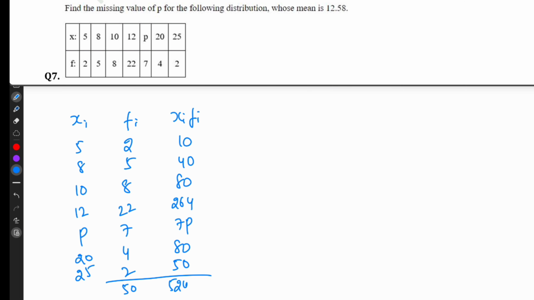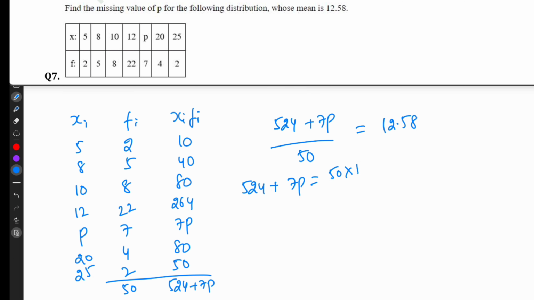So this total will be 524 plus 7P. So we know the mean value 524 plus 7P divided by 50 is equal to mean. So 524 plus 7P is equal to 50 into 12.58. 12.58 into 50, that is 629.